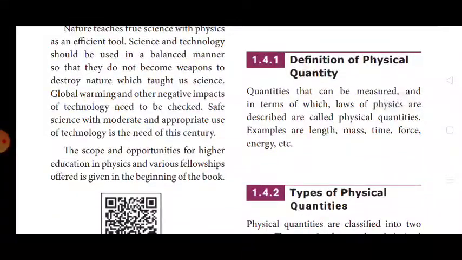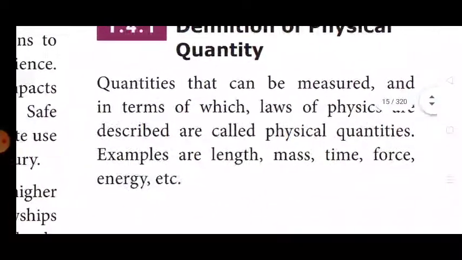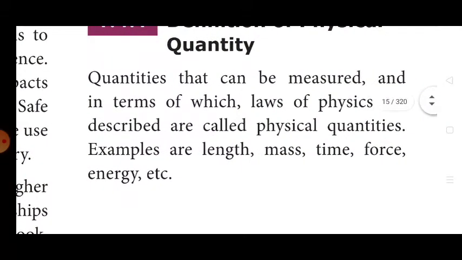Definition of physical quantity. Quantities that can be measured and in terms of which the laws of physics are described are called physical quantities. Examples are length, mass, time, force, etc.